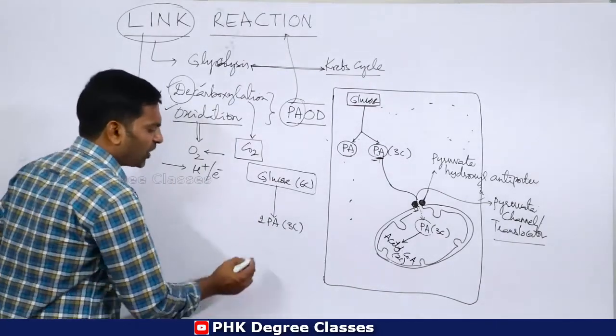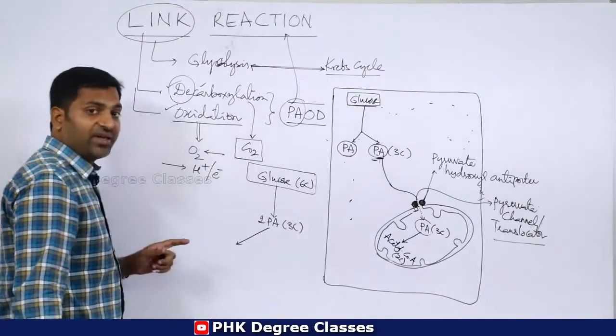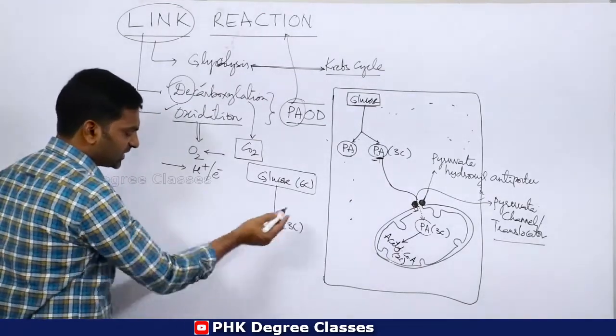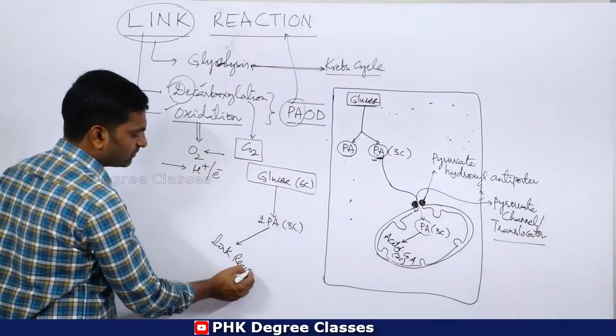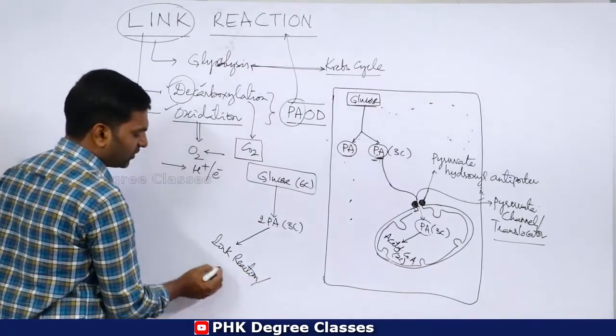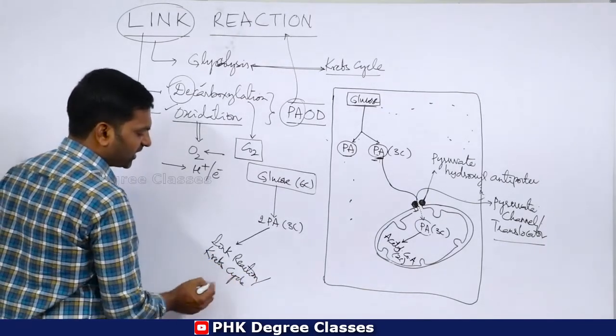Now pyruvic acid may enter the next stage, that is the link reaction, or the Krebs cycle.